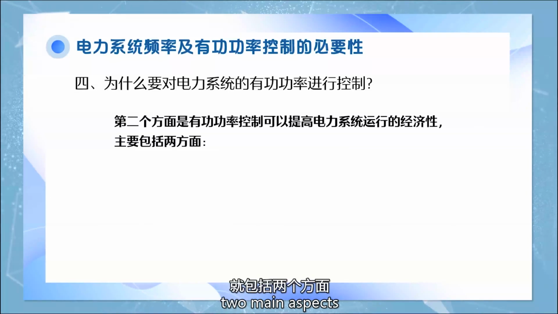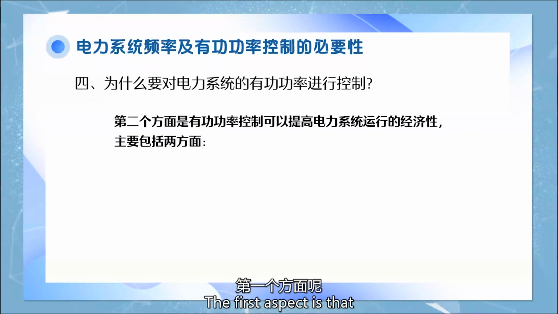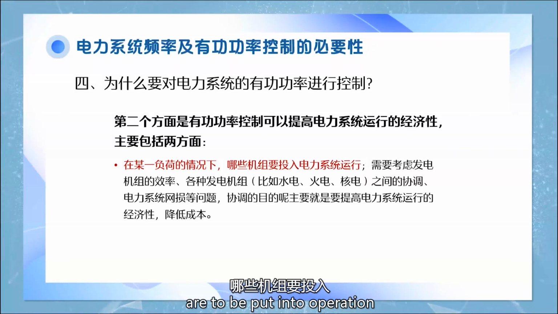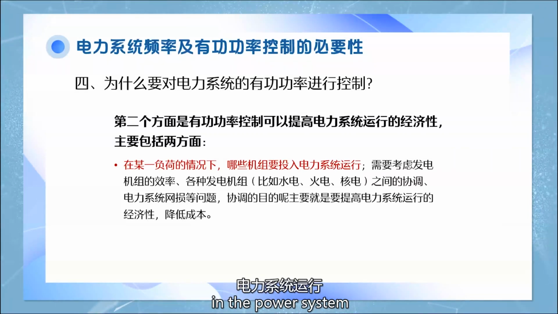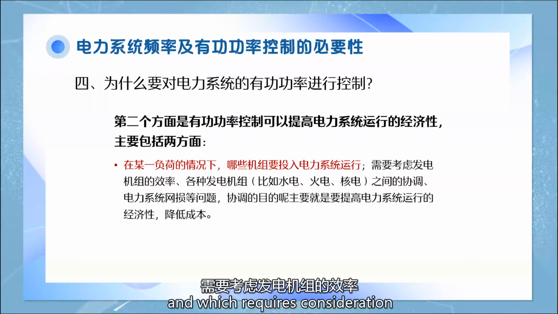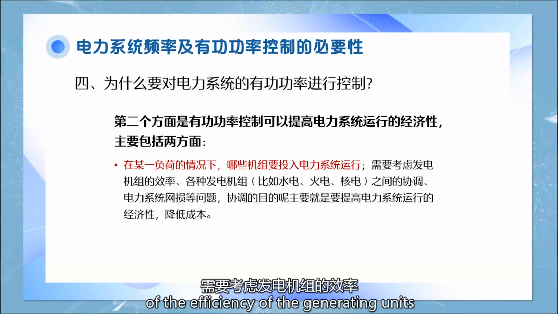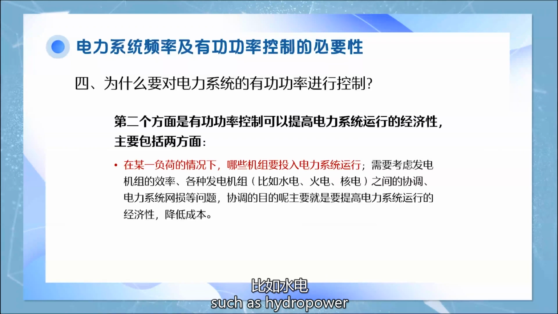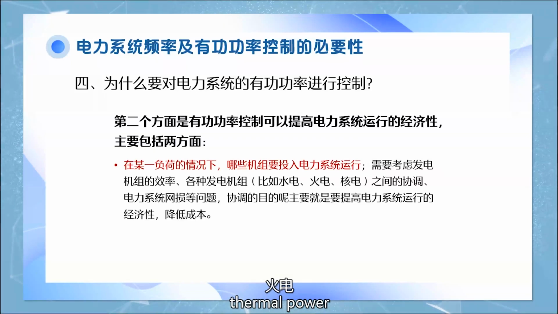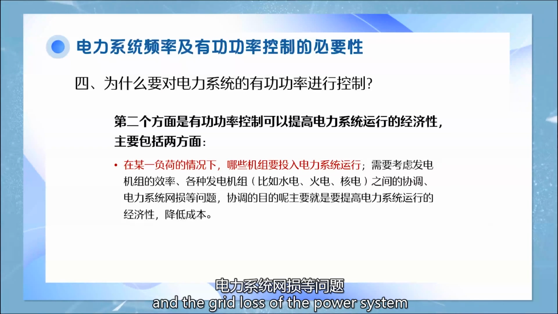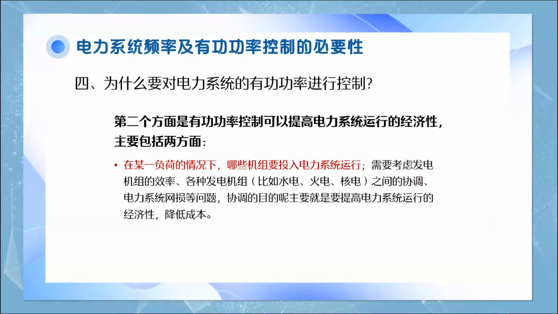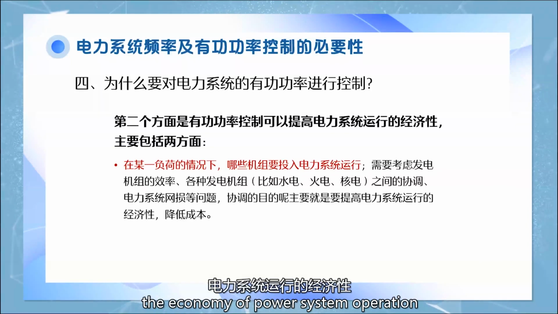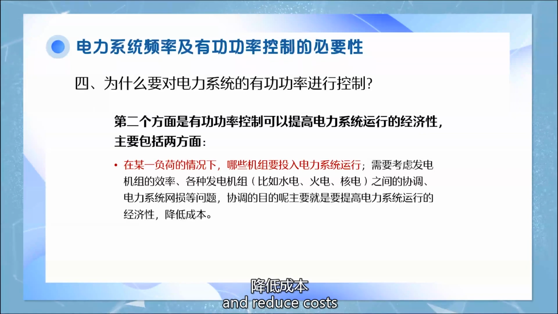There are two main aspects. The first aspect is that under a certain load, it is necessary to determine which units are to be put into operation in the power system, which requires consideration of the efficiency of the generating units, the coordination between various generating units such as hydropower, thermal power, and nuclear power, and the loss of the power system. The purpose of coordination is primarily to improve the economy of power system operation and reduce costs.